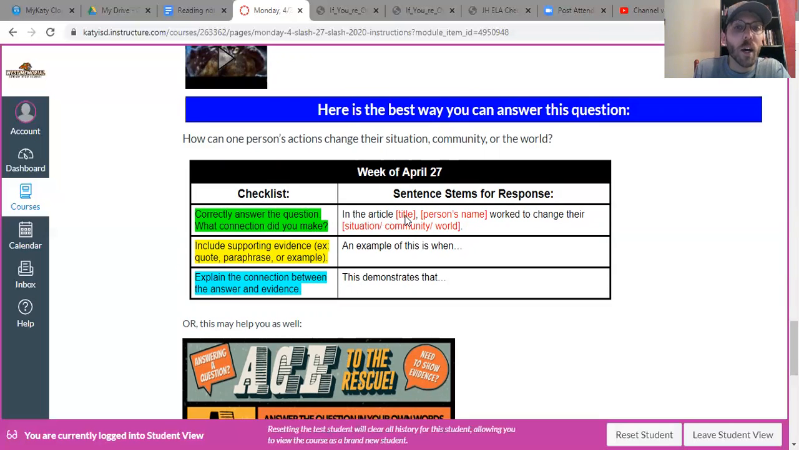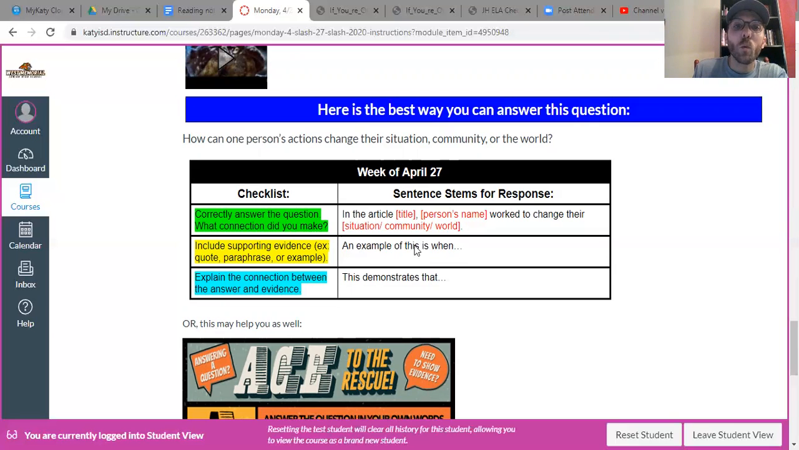And so then you put the title. You would type in whichever poem you chose, you'd put the title. Then you'd put the person's name, that's the author or the poet that made that poem, work to change their situation, community, or the world. So what did they change in that poem? What did they do? How did they inspire, whether they inspired you or someone else? What did they do in that poem? How did they change the world, community, people around them, friends, family, or you? Okay, and that's what you do for the first part.